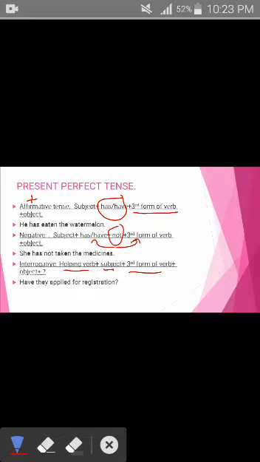Now girls, what is the difference between present continuous tense and present perfect tense? It's again the helping verb. In present continuous you use is, am, are, and in present perfect tense you use has, have, and third form of the verb. Now you can make this a rule.